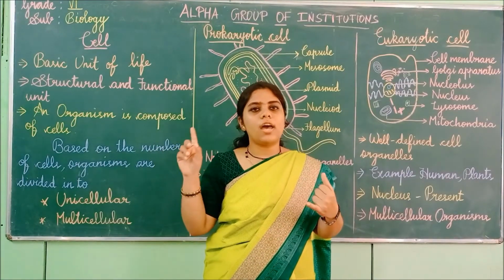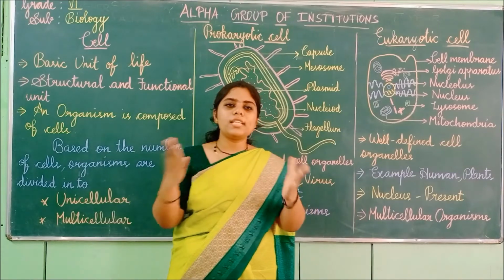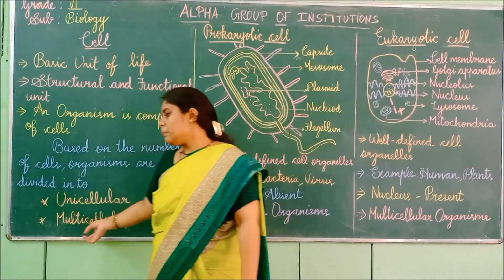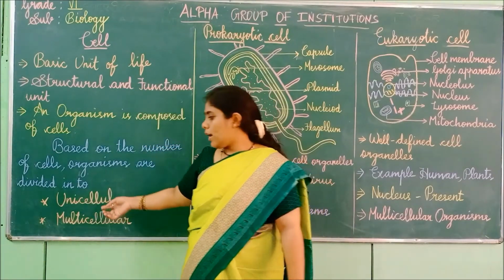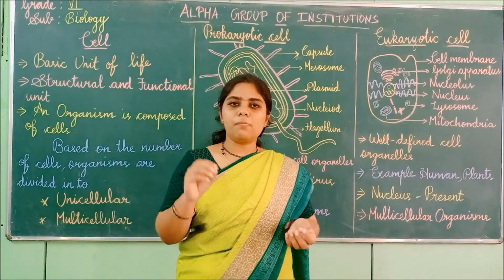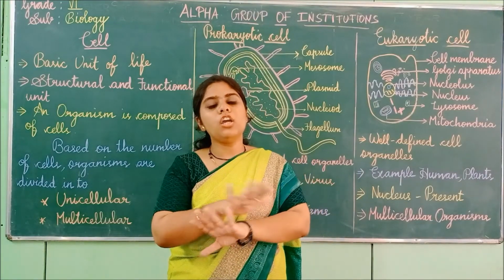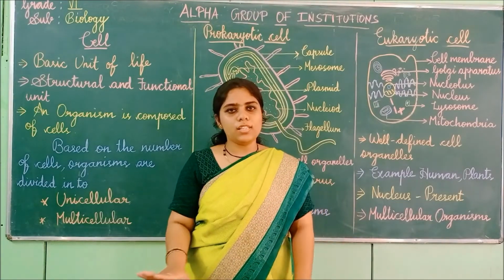Likewise, plants also have many cells, animals also have many cells. So many-celled organisms are called multicellular organisms. Whereas in unicellular organisms, for example the amoeba, only one cell is present. It is responsible for all the activities of the cell.